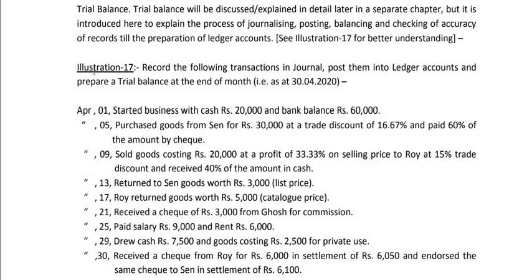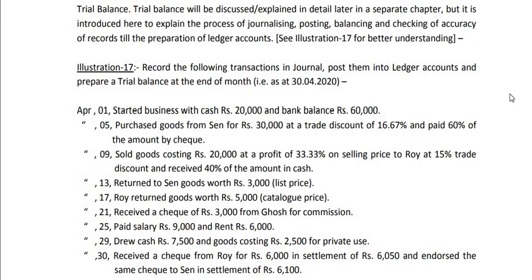So illustration number 17 is the total process of recording up to the checking step. It says: record the following transactions in journal, post them into ledger accounts, and prepare a trial balance at the end of the month, that is on 30th April.